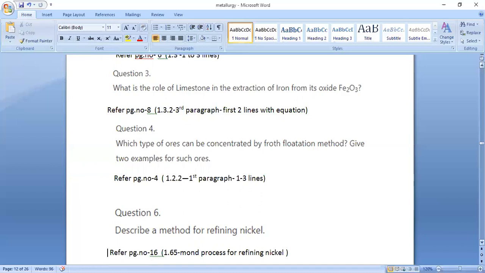So next question number 4, what type of ore can be concentrated by froth flotation method? Give 2 examples for such ores. So for the fourth question, answer you need to refer page number 4, 1.2.2, first paragraph.